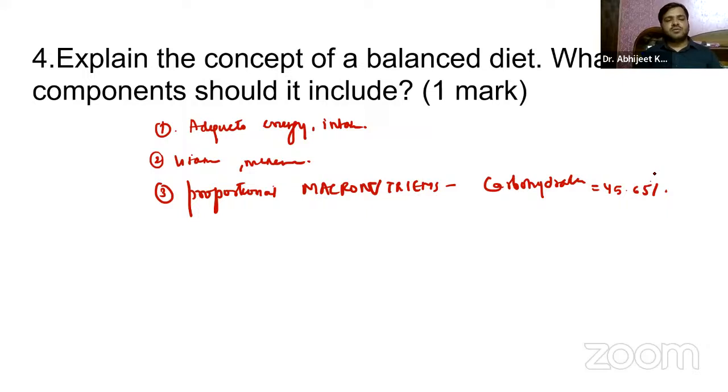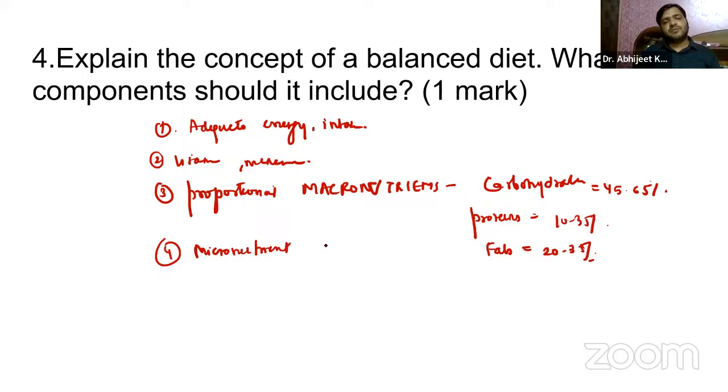Apart from that, you should remember the proteins should include 10 to 35%. Fats approximately should include 20 to 35%, right? And there should be micronutrient sufficiency also.